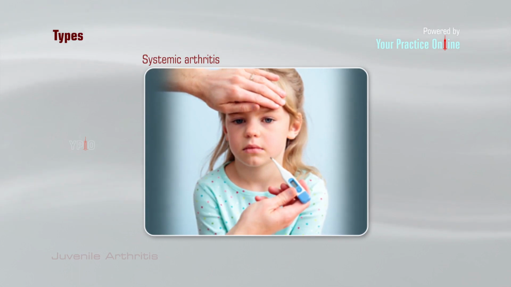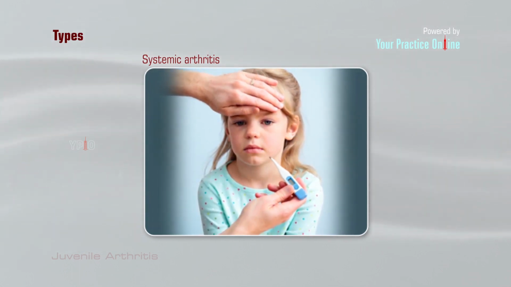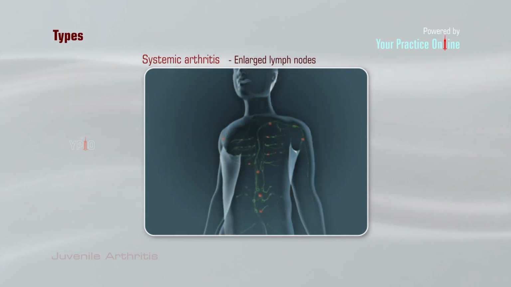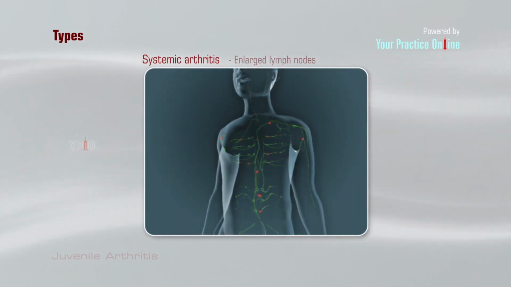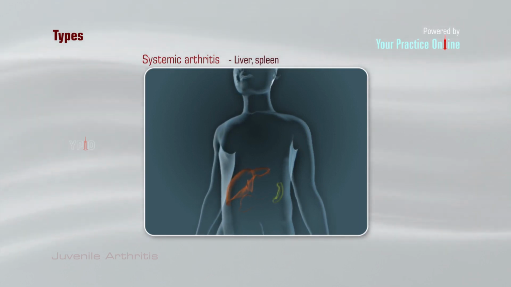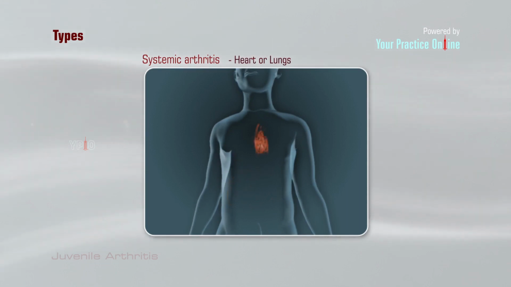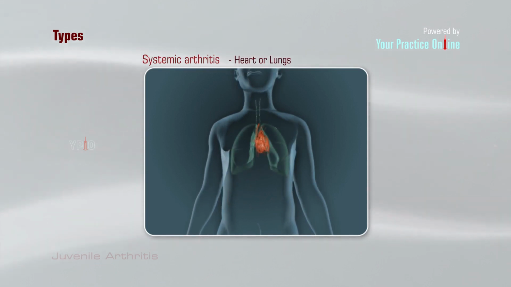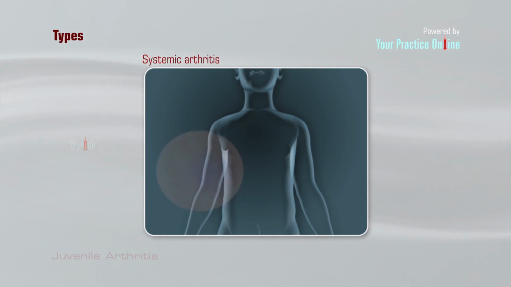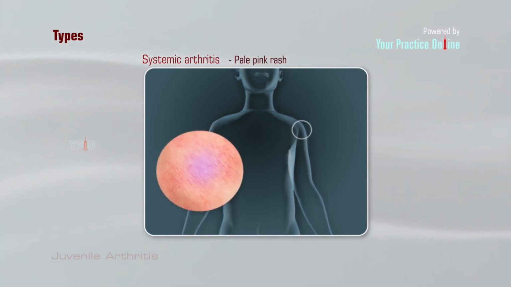Fever and arthritis symptoms may be accompanied by other signs such as enlarged lymph nodes, liver, or spleen, inflammation of the membrane lining the heart or lungs, characteristic rheumatoid rash, a pale pink rash that may last for a few minutes or hours and then disappear.